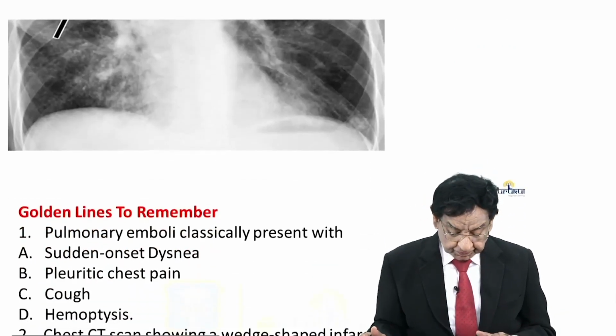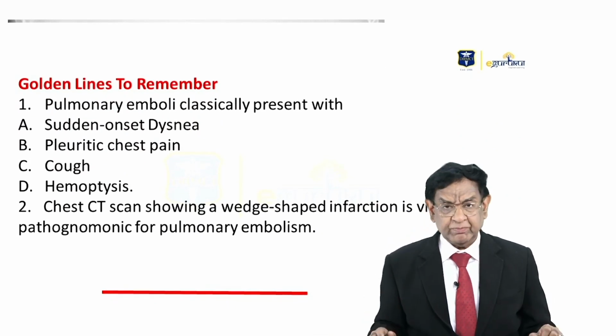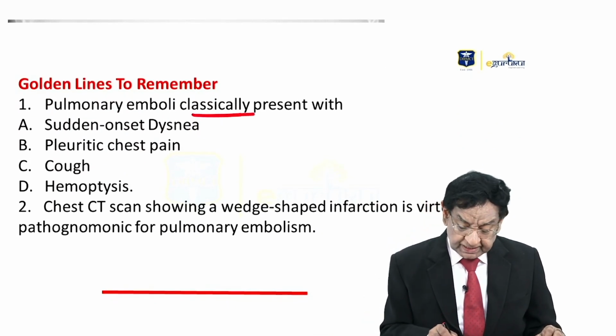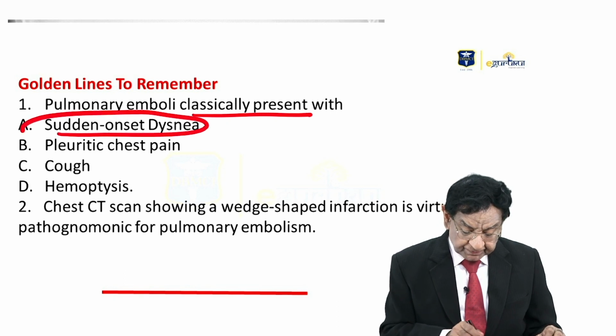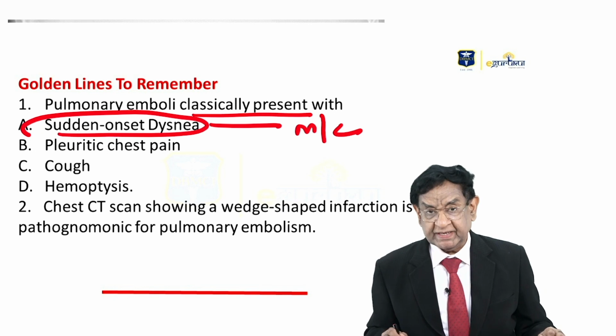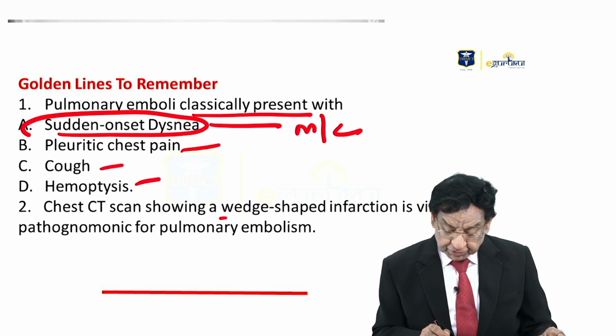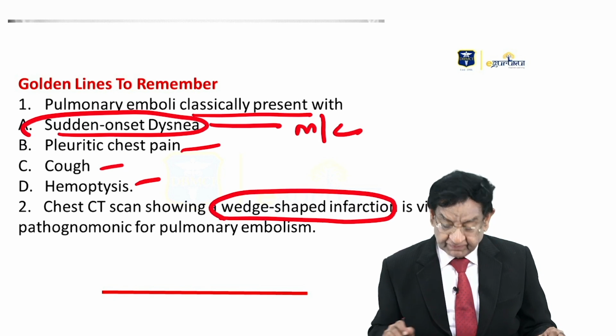Okay. So, in fact, the golden line to remember: pulmonary embolism classically presents with sudden onset dyspnea, and it's the most common presenting feature. Pleuritic chest pain, cough, hemoptysis; CT scan shows a wedge-shaped infarction.